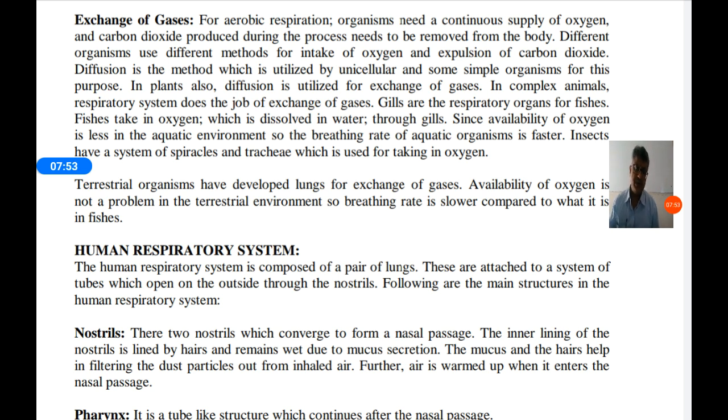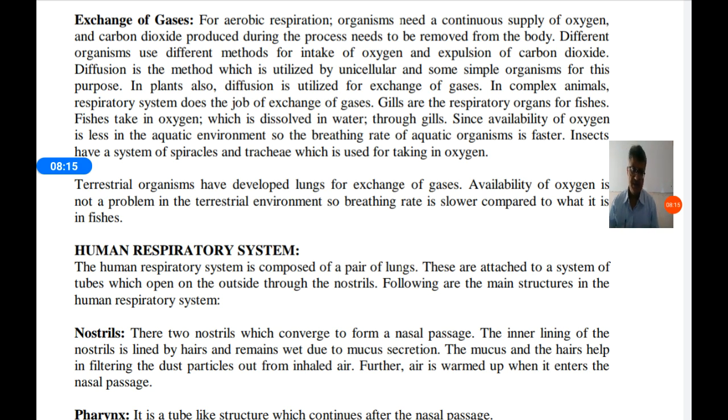For example, take amoeba. If there is a lack of oxygen in the cytoplasm of the amoeba, and in the outer environment, water, there is more oxygen, that oxygen automatically enters into the amoeba.